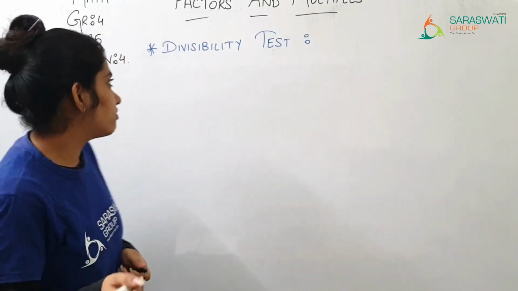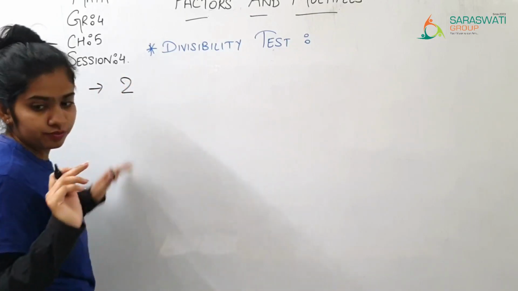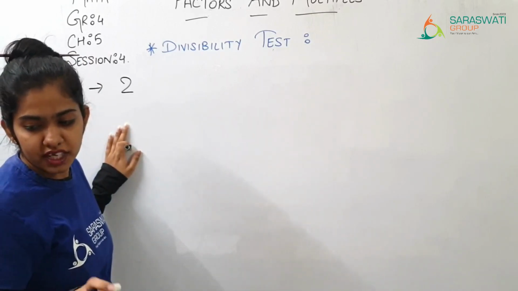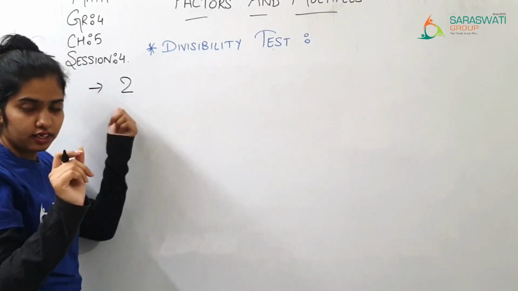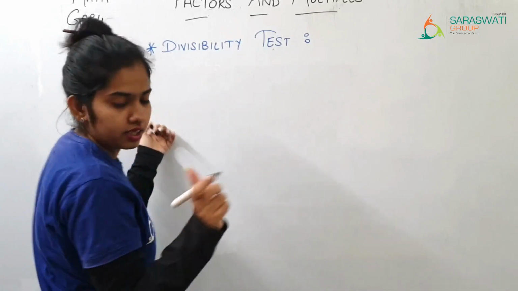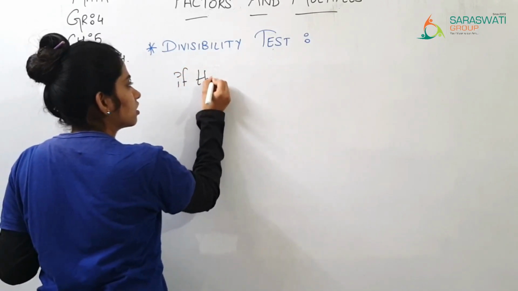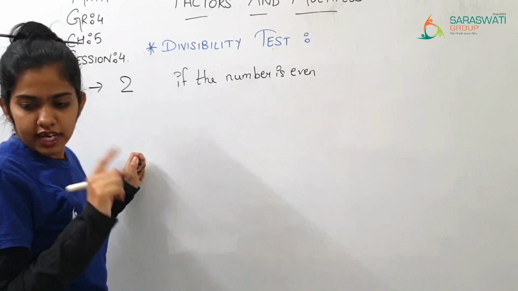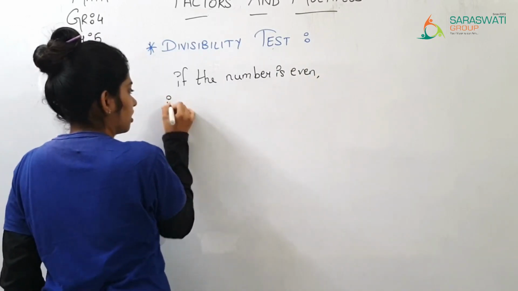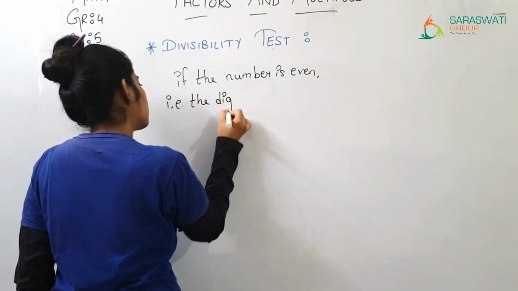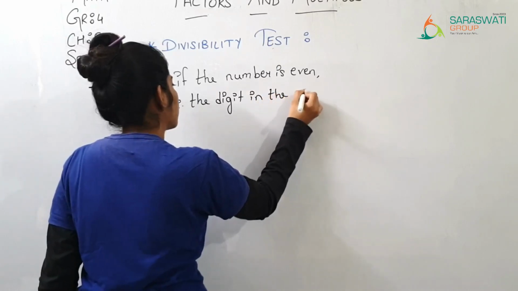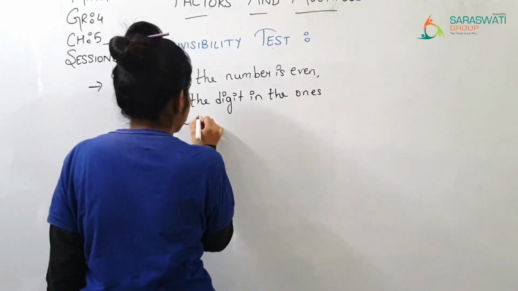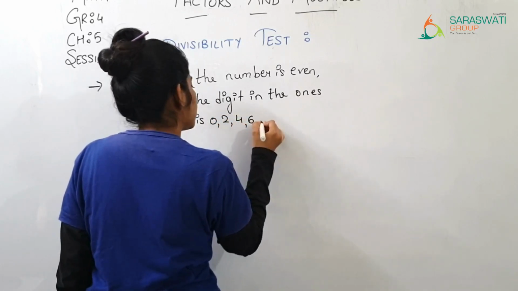A number divisible by 2: the rule is if the number is even, that is, the digit in the ones place is 0, 2, 4, 6 or 8.